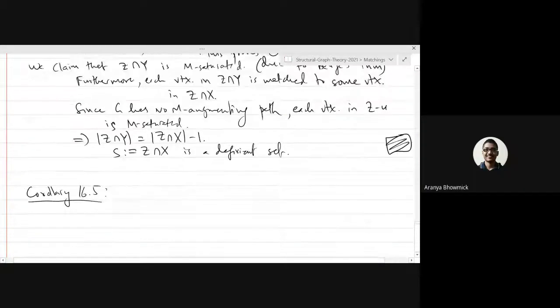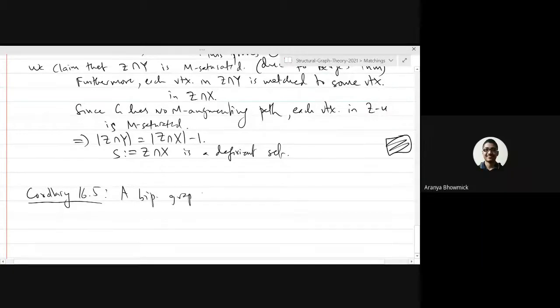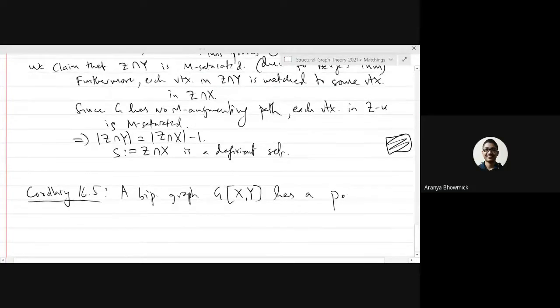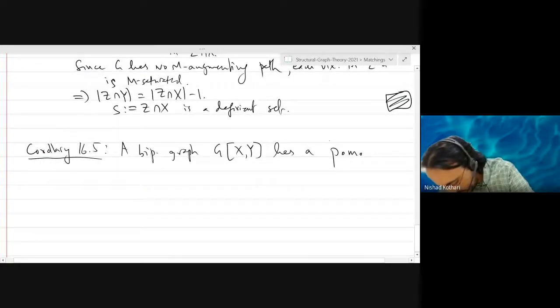So mod X will be equal to mod Y. A bipartite graph G(X,Y) has a perfect matching only if mod X must be equal to mod Y, and in addition we have Hall's condition. Exactly. So when I say PM, I mean perfect matching.